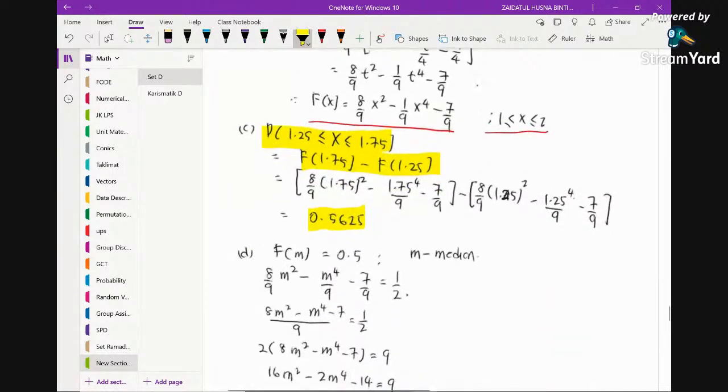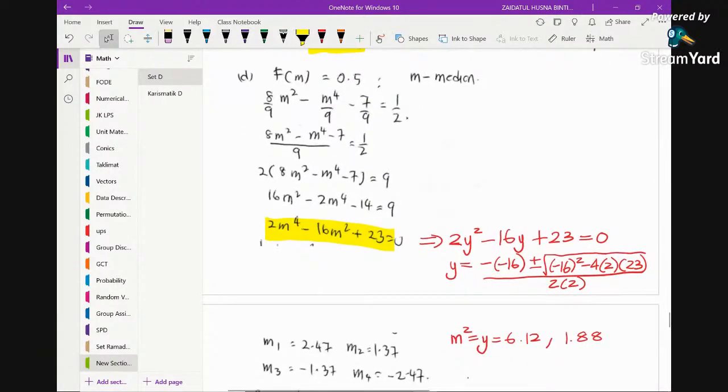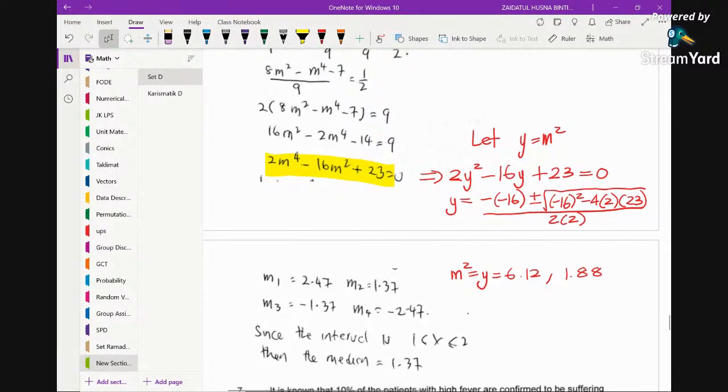And then find the median. So you just substitute the m into the equation and you will find that it's going to be a quartic. But no problem, this quartic is basically a quadratic of a quadratic function. So you just let y be m squared, so by letting y equals m squared, you will get basically this quadratic, and solving this using the formula, you will get two values, and then finding the square root of these two values will give you these answers.